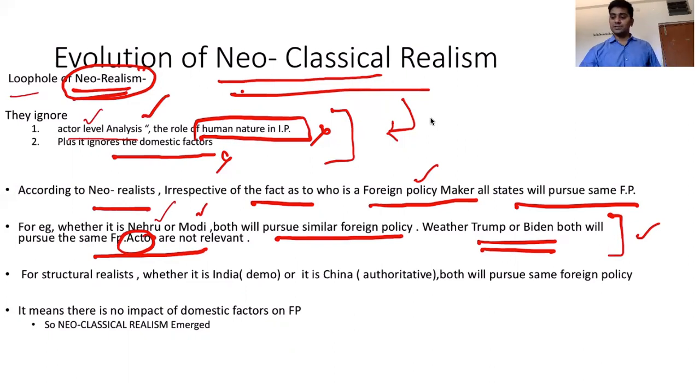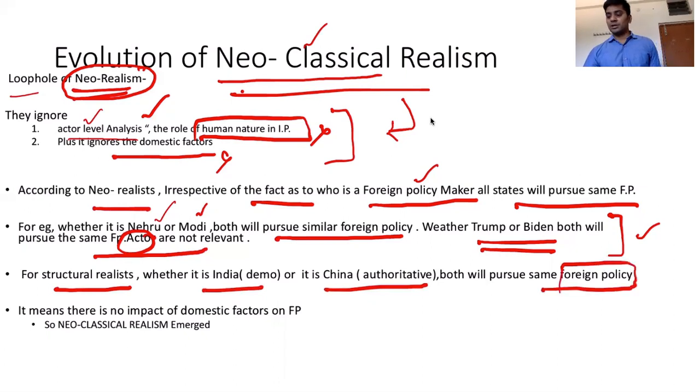Structural realists, that is neo-realists, say that whether it is India or China, they will pursue the same foreign policy. Irrespective of the actors, irrespective of the domestic factors, they pursue the same foreign policy. Which means, even though India is a democratic country, or even though China is an authoritarian country, neo-realists believe that they have the same foreign policy when it comes to international politics.